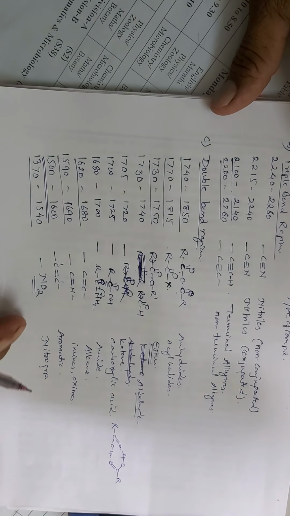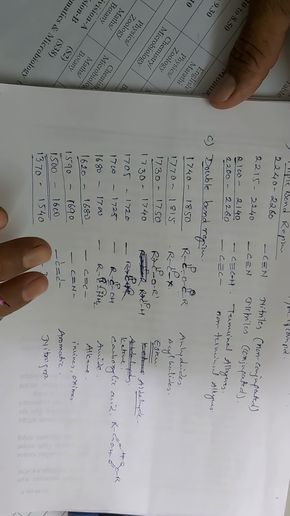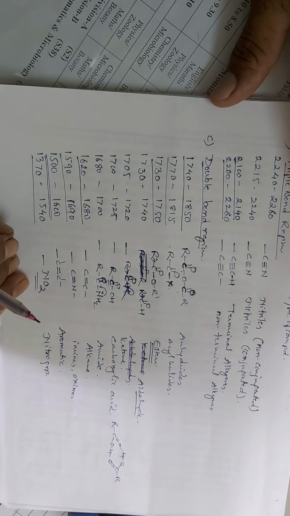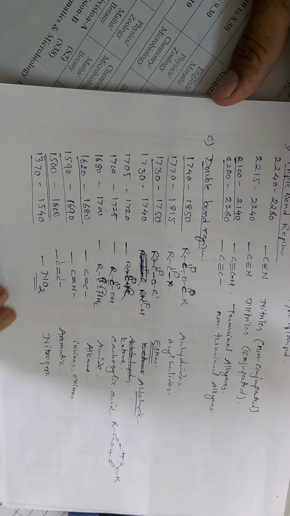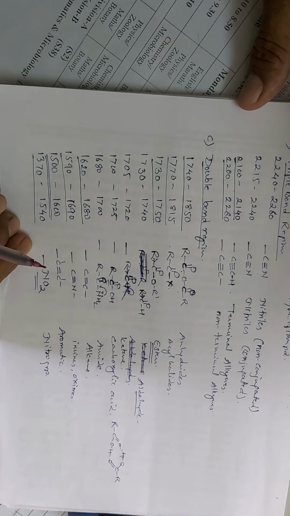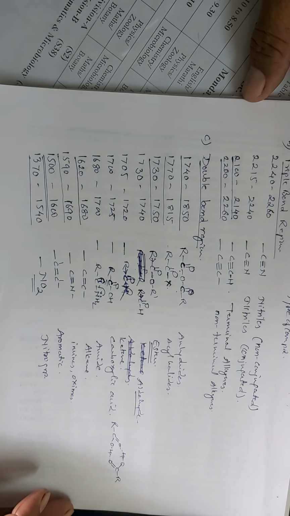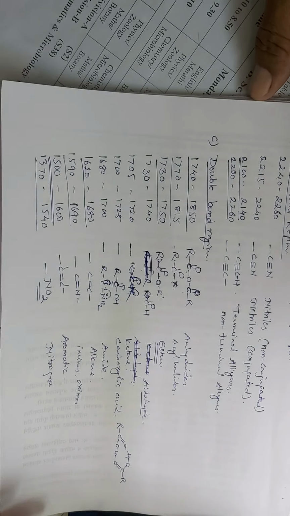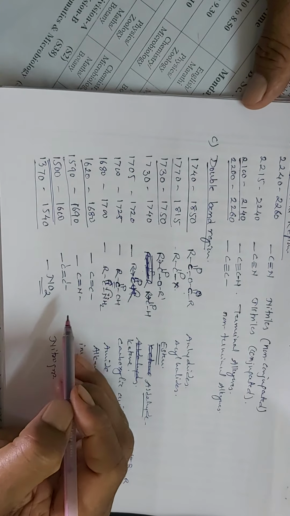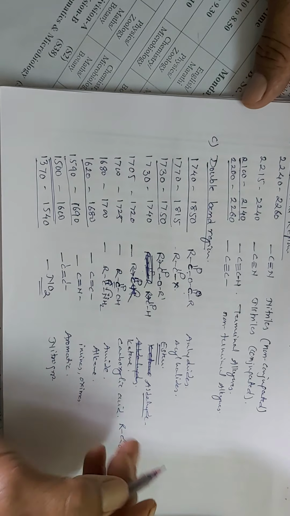So in this way we have gone through the absorptions due to the different stretching vibrations in the functional group region, that is from 4000 to 1300 reciprocal centimeter, which is classified into the single bond region, double bond region, and triple bond region. We have seen what types of functional groups can be identified in these regions. So write this chart thoroughly again on rough paper or in your notebook.